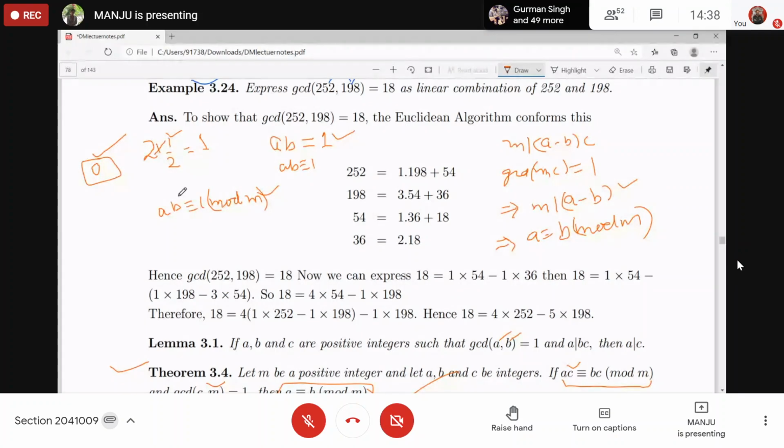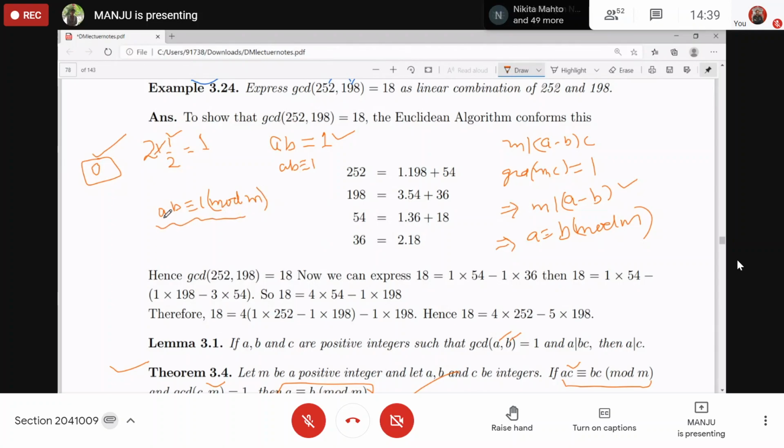And what is the work of modulo M? It tells us in which modulus we are working. For example, in modulo 2 we are working, so the inverse will be different. The inverse of 3 in modulo 2 will be different, and in modulo 5 the inverse will be different. That is modular arithmetic.